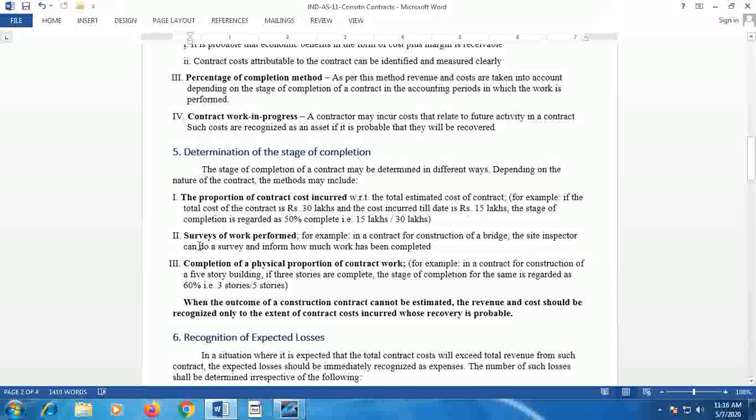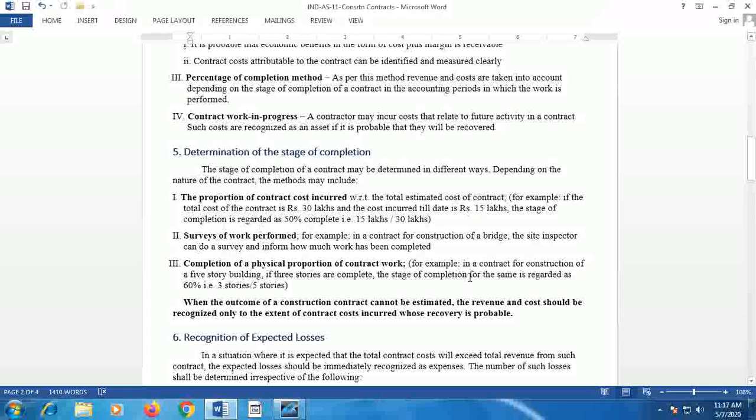On the other hand, if as per the books of accounts that possibility is not there as to how much the contract has progressed, then a survey can be conducted by the site inspector as to how much portion of the contract work has been completed. As per the report of the site inspector, it may be determined how much percentage of contract work has been completed. Then the other option is completion of a physical proportion of the contract work. It means apparently how much portion of the contract work has been completed.